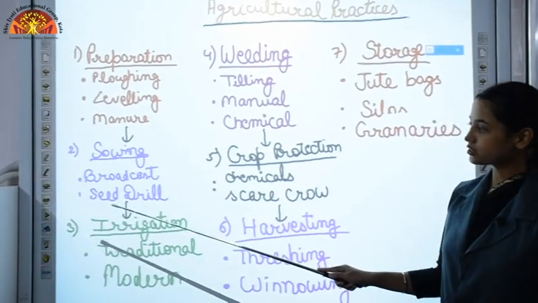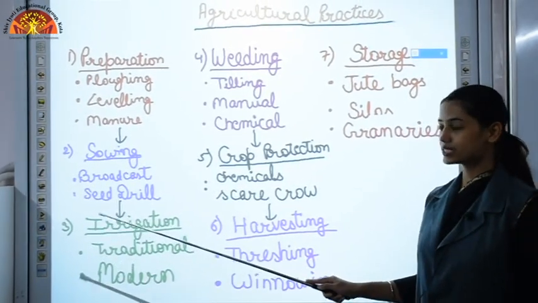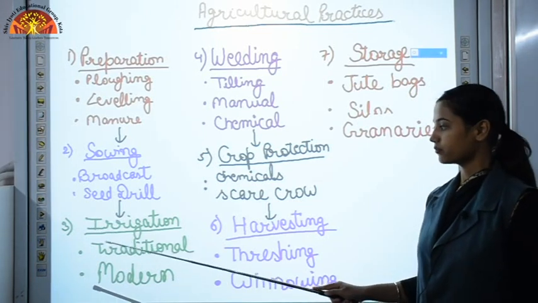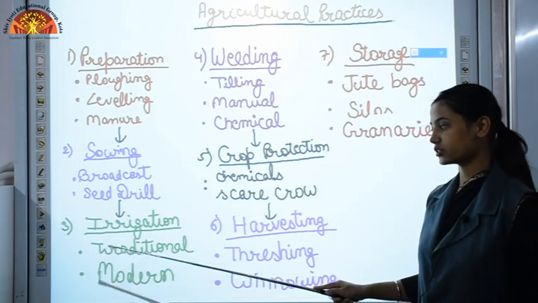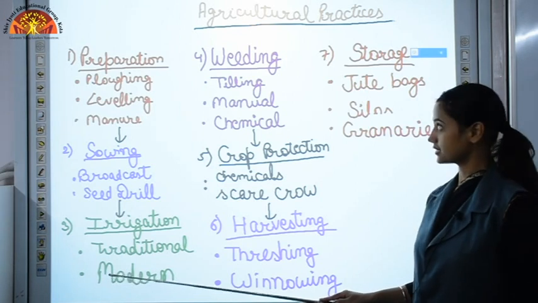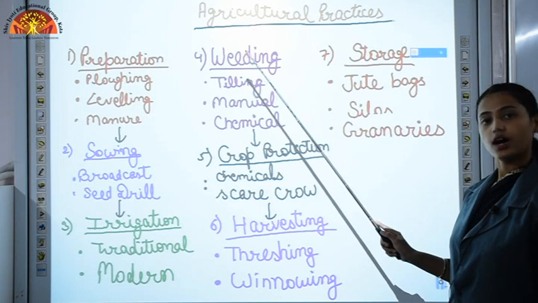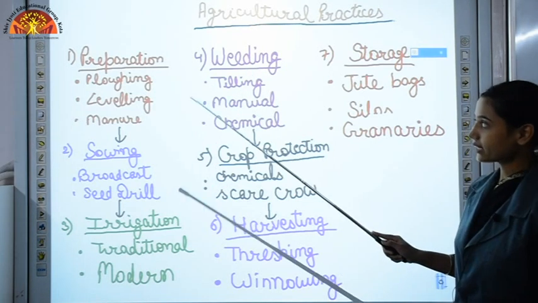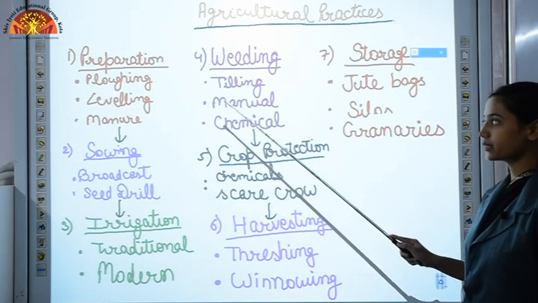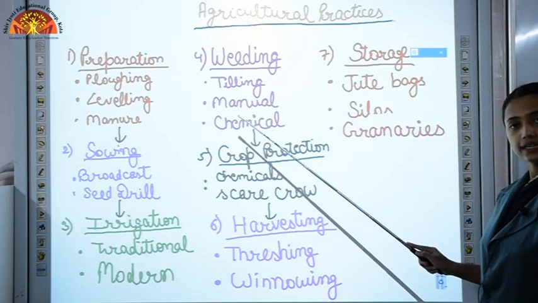Then after sowing comes irrigation. We supply water to our crops. We use two types of method, traditional methods and modern methods. Then after irrigation comes weeding, removal of unwanted plants. How we can remove them? By tilling, by manual method and by using chemicals.